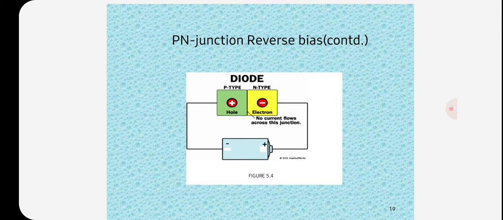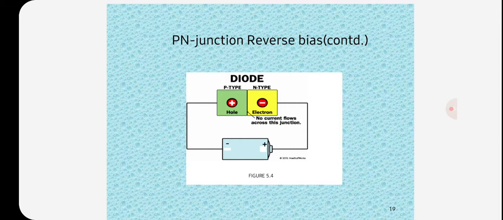Although under reverse bias condition there is practically no current due to majority carriers, yet there is a small amount of current due to flow of minority carriers. This current is called reverse saturation current I naught. Since minority carriers are thermally generated, I naught is extremely temperature dependent.